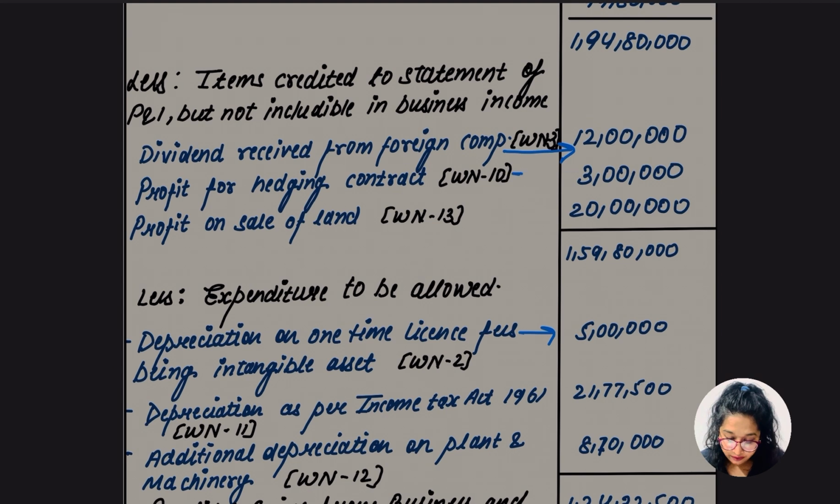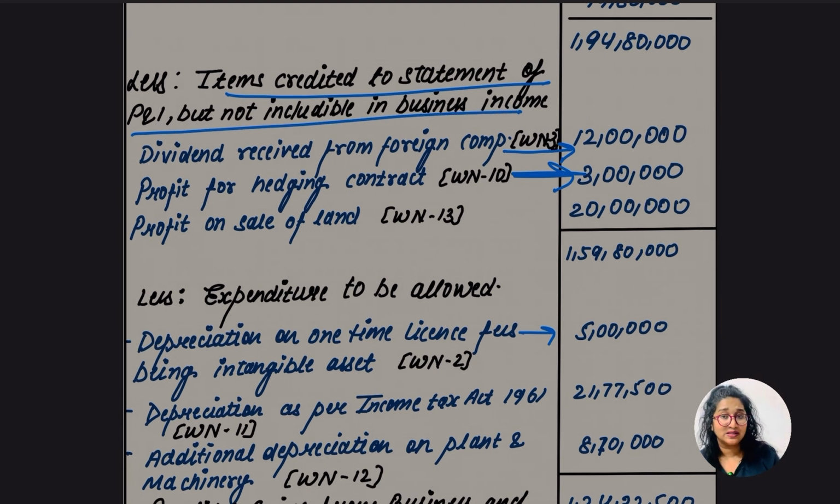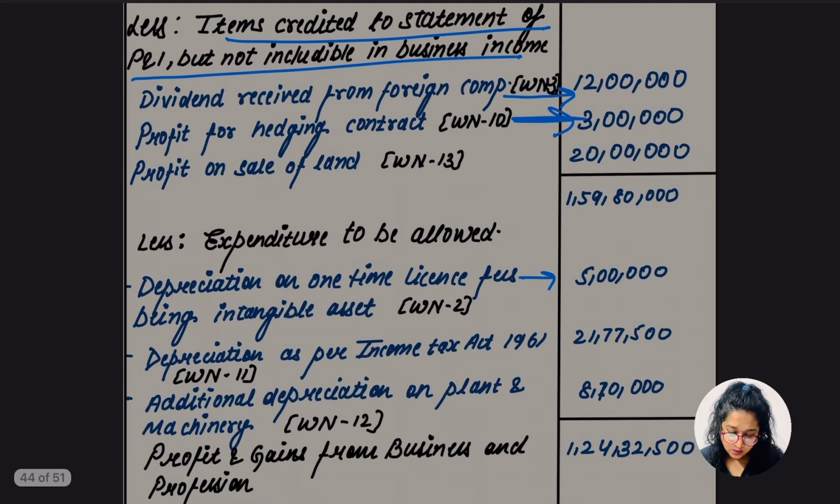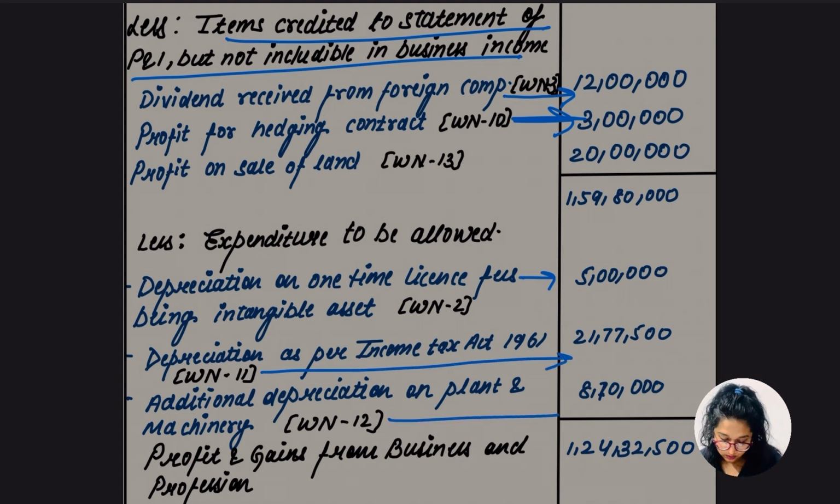This profit from the hedging contract is to be reduced, as it is an item credited to the statement of P&L but not included in business income. In this part we are going to reduce the profit from the hedging contract. So what about the depreciation part? There are two parts, guys, as I told you. This working part we'll do later. Let me take a different color so as not to get any confusion. We'll do it in this part, so don't get any confusion here.